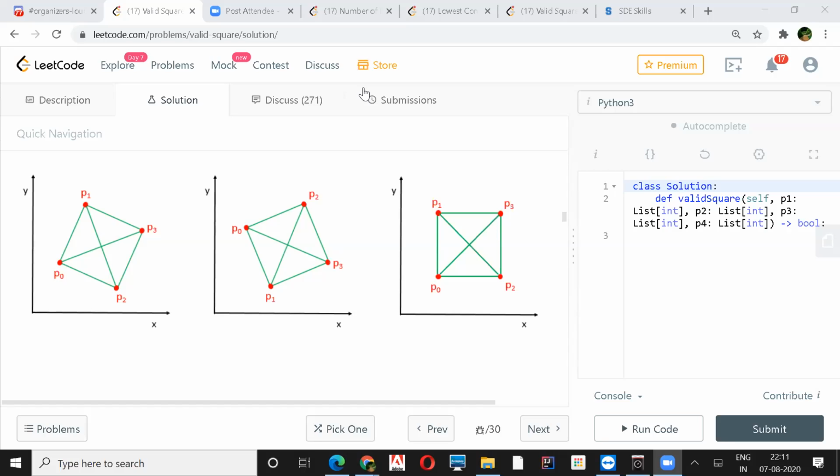If I place them randomly and form a square or some polygon, then of course it's more than three, because I have two types of diagonals and two types of length. I can have four types of length and two types of diagonal, so it's a maximum of six, but it would not be two.